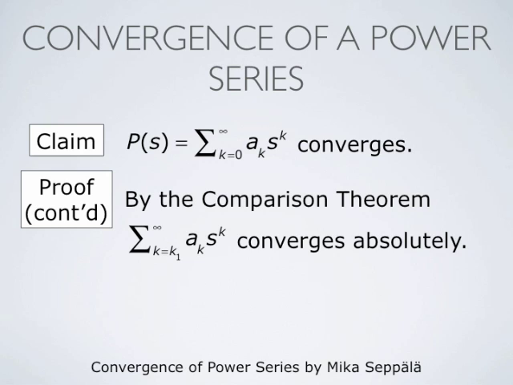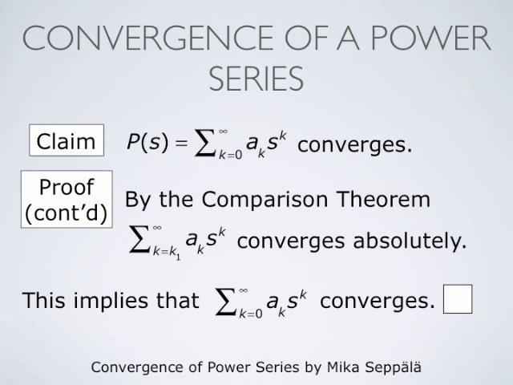And now if we add to this convergent series the k1 terms in the beginning, so that we start the summation from the value k equals 0 rather than k equals k1, we just add a finite number of terms. They have no effect on convergence, and therefore we conclude that since the series summation k from k1 to infinity ak times s to the power k converges, then also the series summation k from 0 to infinity ak times s to the power k converges as well.